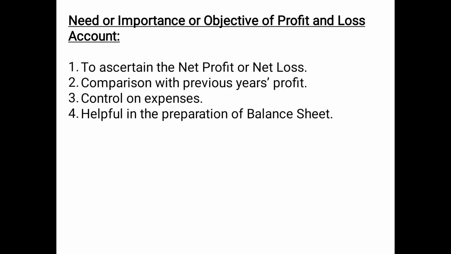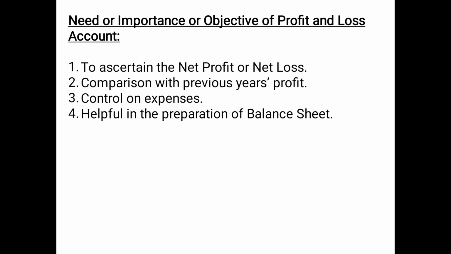Now the need, importance or objective of preparing profit and loss account. Number one, it helps us to ascertain the net profit or net loss. Number two, it helps in comparing the current year's profit with the previous year's profit. Number three, it helps in controlling expenses, because by preparing profit and loss we get to know where we are spending money, what our expenses and incomes are, so we can keep control on our expenses.